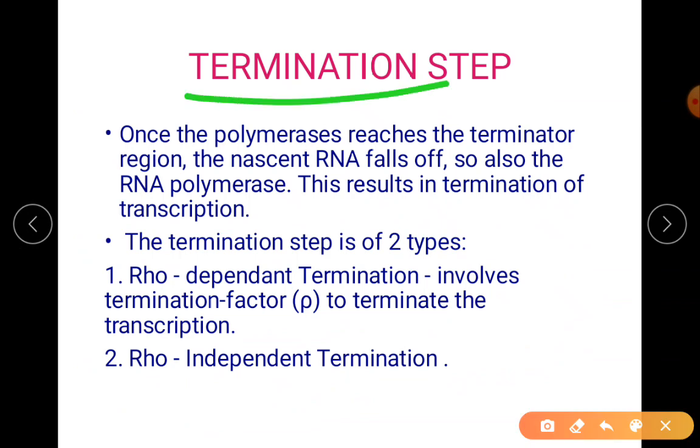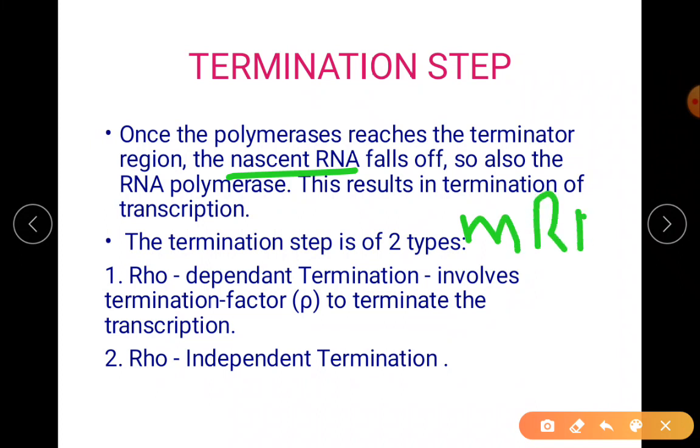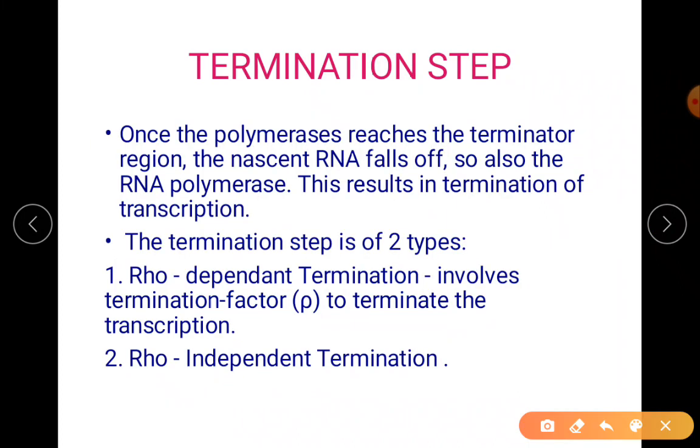As it reaches the terminator region of the DNA, nascent RNA, what do you mean by nascent? It is non-functional here, okay? It is not functional. In case of bacteria, it is functional. Remember, in case of bacteria, it is functional RNA, which we directly call mRNA. But in case of eukaryotes, we call it nascent RNA, or the word RNA transcript. We have given the word here, RNA transcript. It is just to say that it is a product of your transcription.